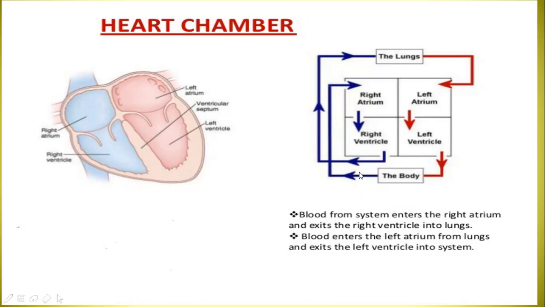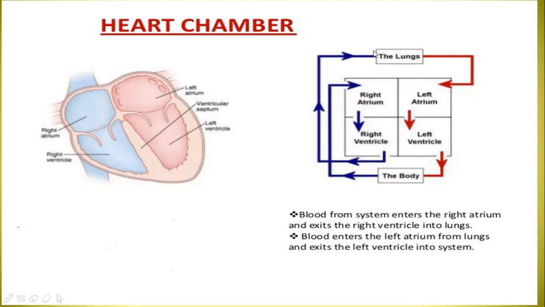Here, this line represents deoxygenated blood. The right atrium gets deoxygenated blood from the body, and it is pushed to the right ventricle, and the right ventricle pushes the deoxygenated blood to the lungs.